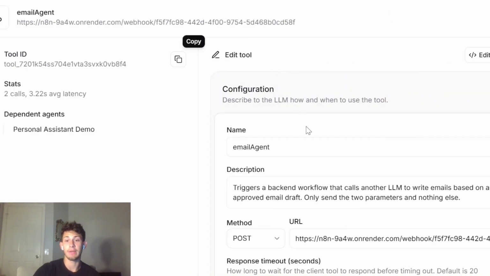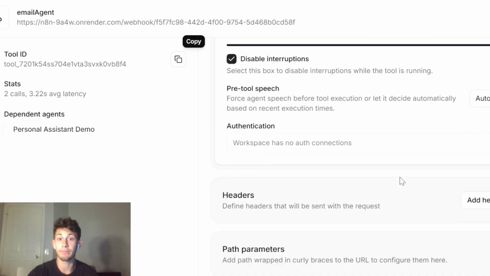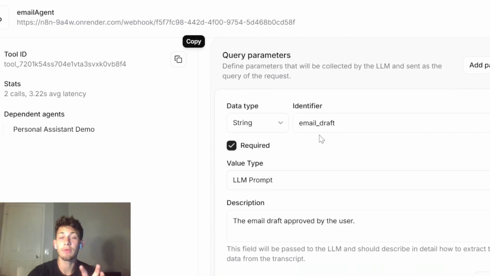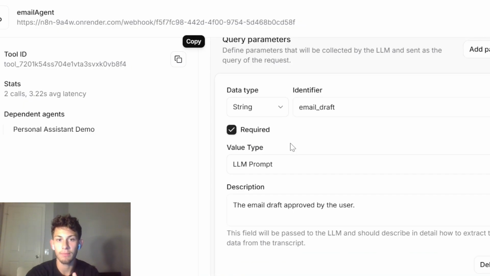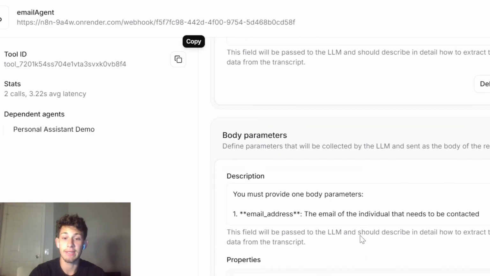Going to the email agent now. Same thing. We're sending it to our webhook, letting it run up to 2 minutes. And then we include the email draft, and this email draft is from the voice agent, and it has to be approved first by the user. If you go back to the demo at the beginning of the video, you'll see that it says, "Does this sound good?" or "How does this look?" It'll say stuff like that to check with you to make sure that the email draft is good, and then it'll send it out.